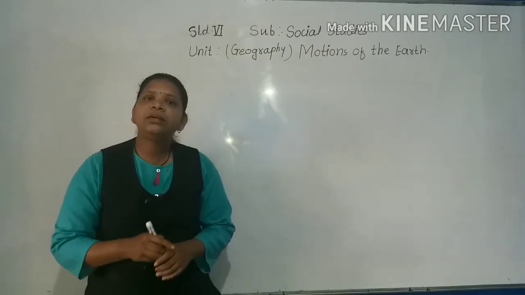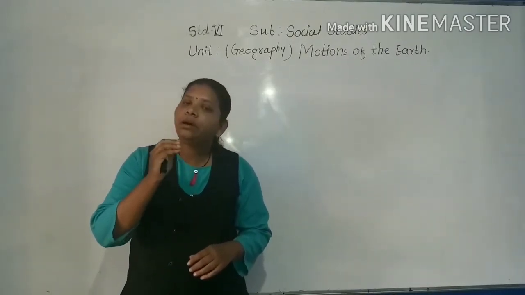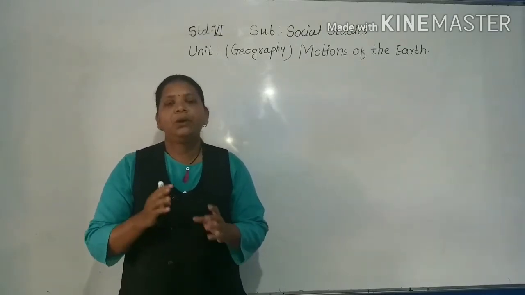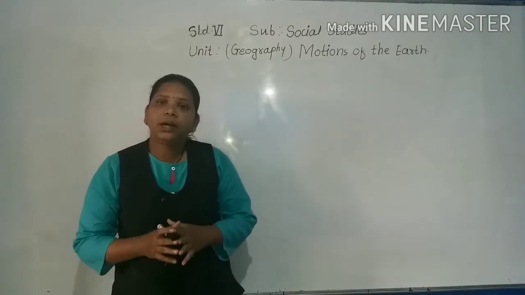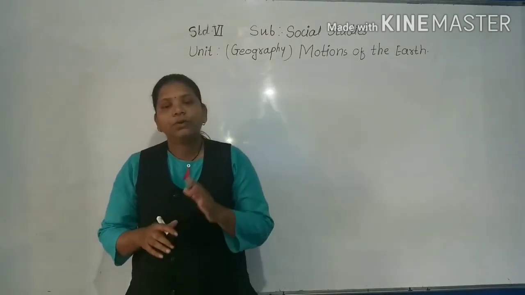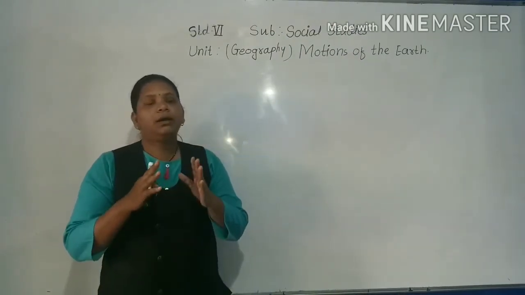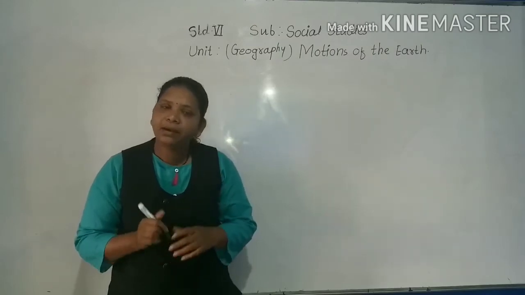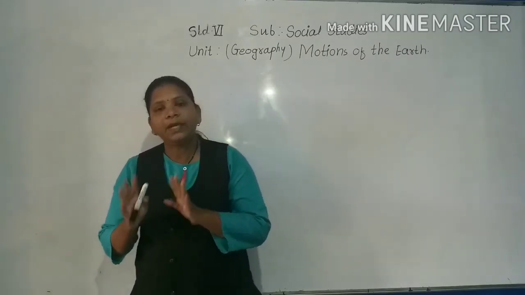The change in the seasons is one of the major effects of the earth's revolution. Now see the cycle of seasons. The earth completes one revolution around the sun in 1 year, which is divided into five seasons. They are spring, summer, rainy, autumn and winter.